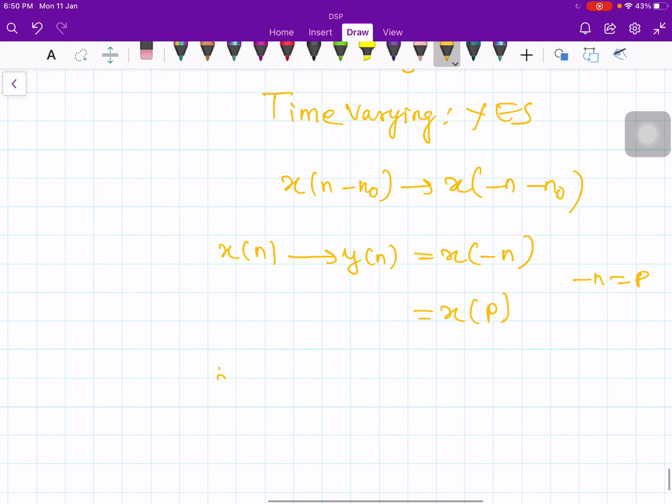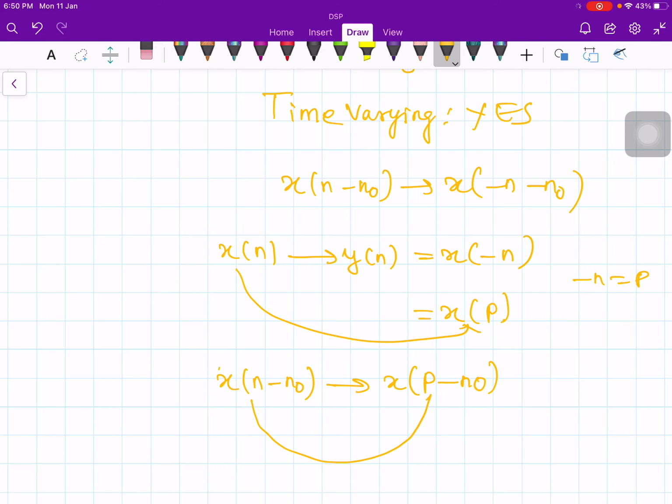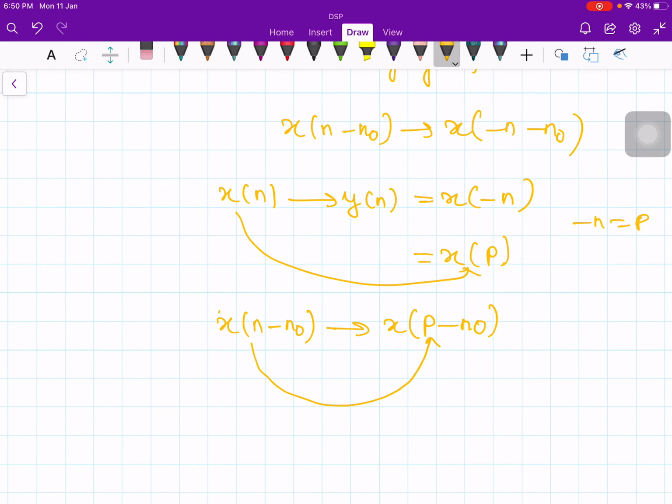Now if the input is x of n minus n naught, then it gives rise to x of p minus n naught. See, x of n becomes x of p, and x of n minus n naught becomes x of p minus n naught. Now replace p by minus n. We assumed this, minus n naught.